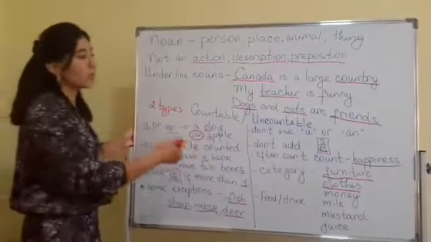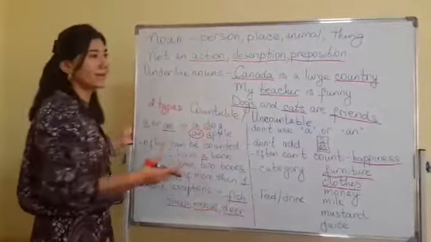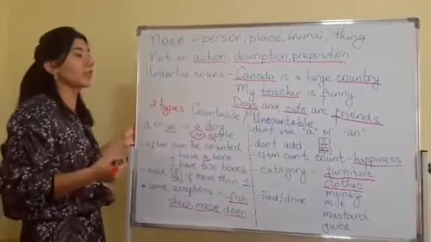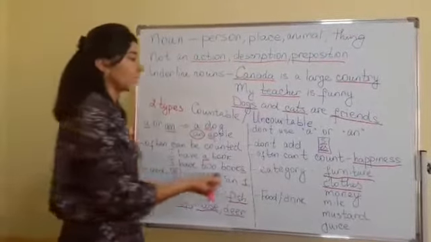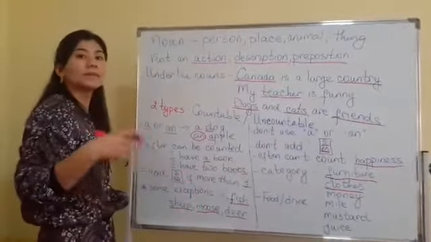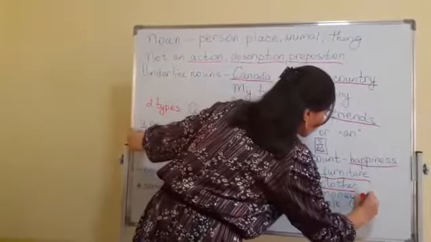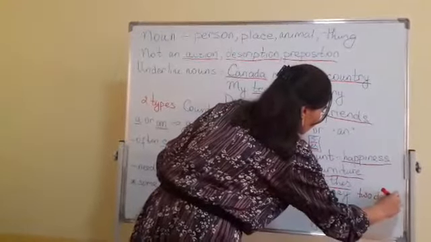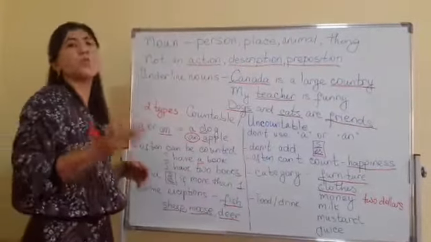The money, you see, we cannot put either a or an or numbers before it. You see the money. It is again a word which we cannot count, but the currency we can count. We can say money or the money, but we can count the currency itself. For example, you can say I have $2. We can say $2, but we cannot say I have 2 monies.